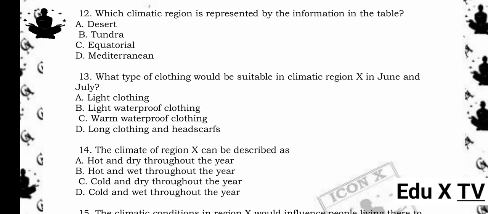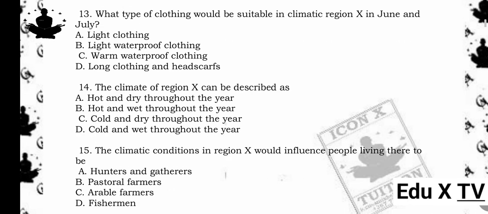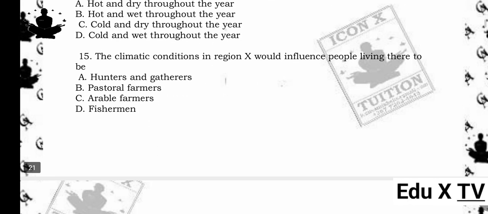14. The climate of region 10 can be described as A. Hot and dry throughout the year. B. Hot and wet throughout the year. C. Cold and dry throughout the year. D. Cold and wet throughout the year. The answer is C. Cold and dry throughout the year. Reason being, the temperatures are consistently low, and rainfall is minimal, cold and dry conditions.